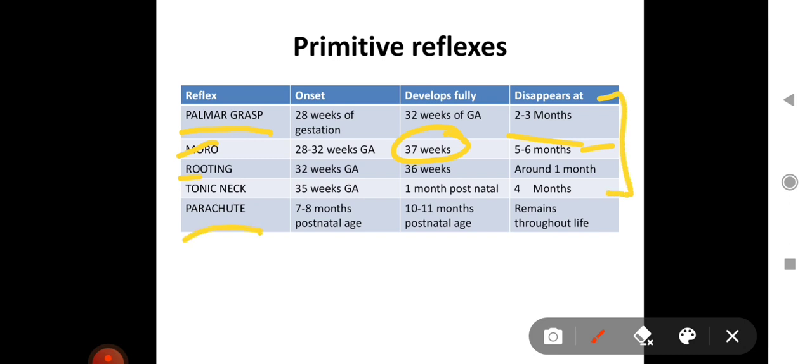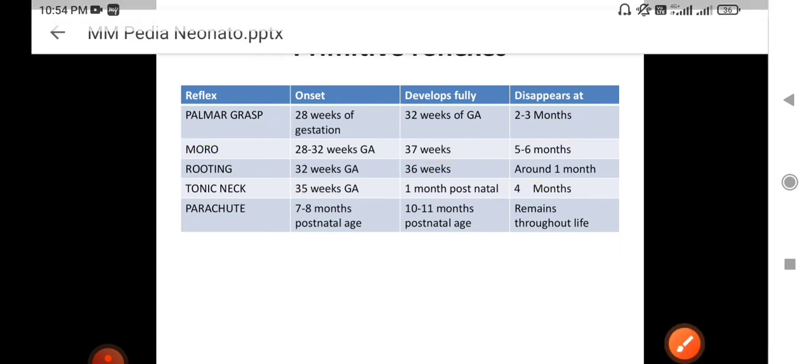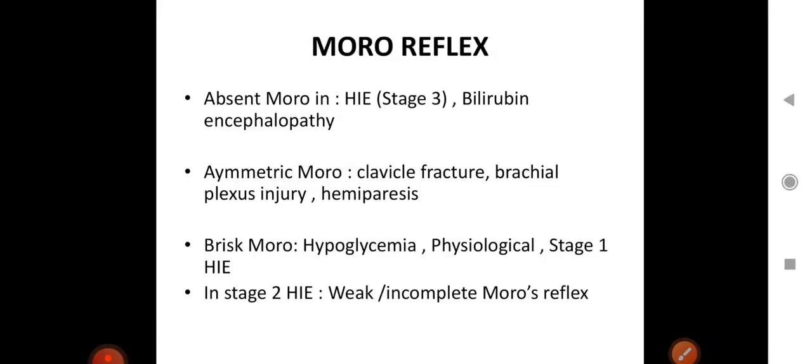Next is parachute. Just remember, for all the other reflexes the onset is before birth, during the first 37 weeks of gestation, but parachute begins after 7 to 8 months of postnatal life, and it develops fully by 10 to 11 months. So in early infancy, for the first 6 months, the parachute reflex is not even initiated. And it never disappears, it remains throughout life. So this is an important table for you guys, just go through it.